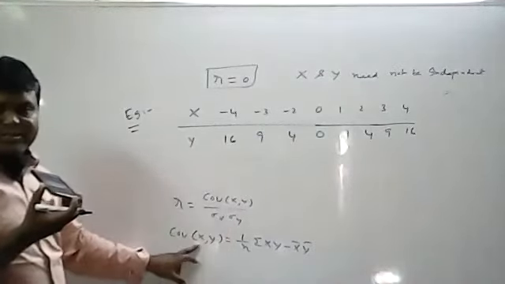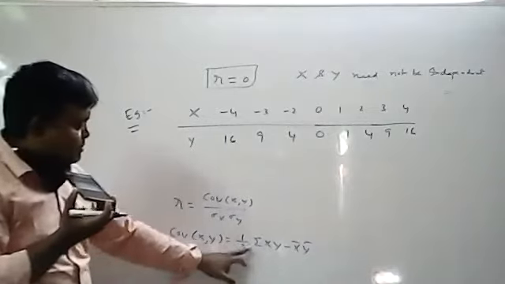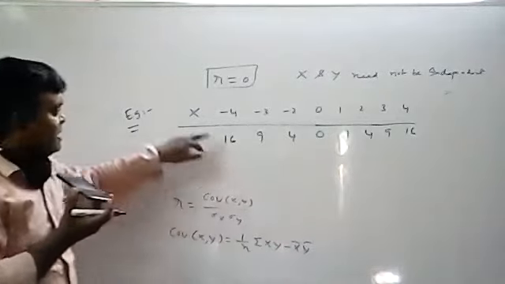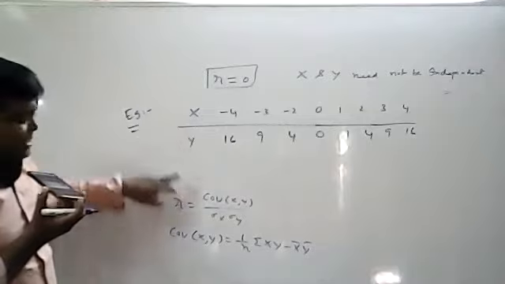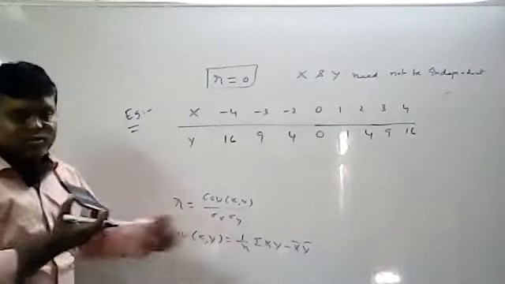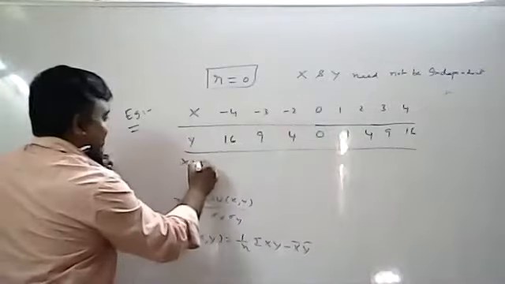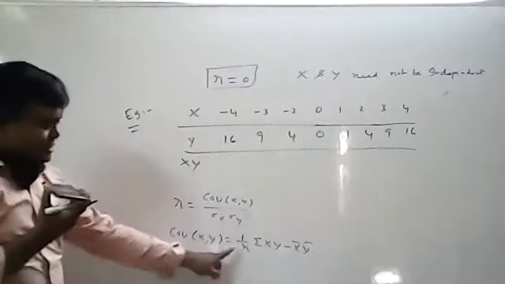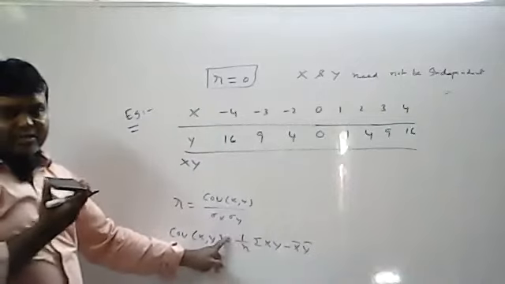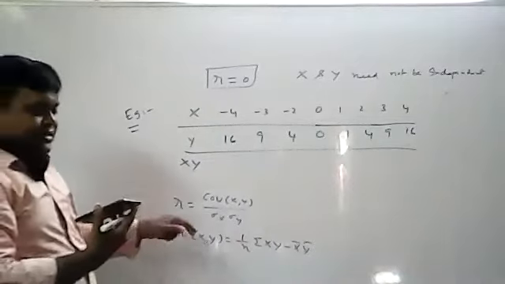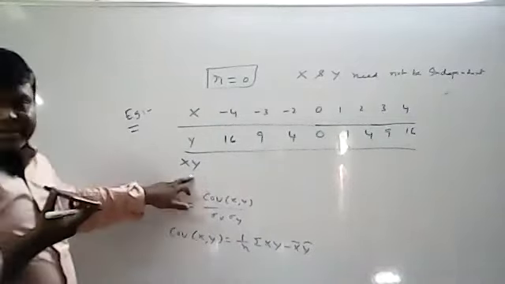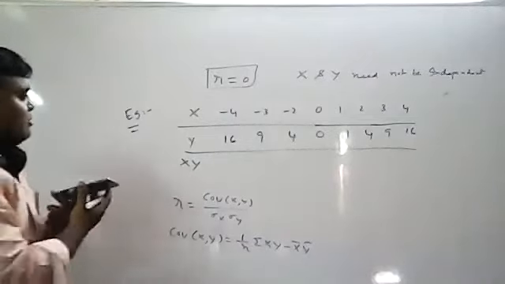So numerator means covariance of XY. What is the formula for covariance of XY? 1 by n summation XY minus X bar Y bar. I already know X and Y. The only thing I require is XY, so I will do the calculation part here. All of you write XY, because in covariance X into Y is required.